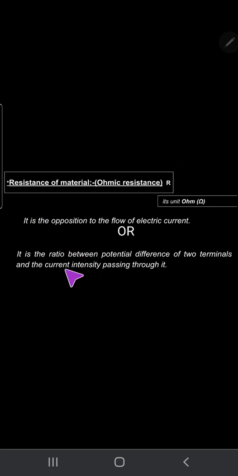I say constant temperature in the definition of Ohm's law because the resistance is directly proportional to the temperature. If we increase the temperature, the atoms inside the wire move more, so the current finds atoms in its way to oppose the flow of charges. So the resistance of the wire is increased.